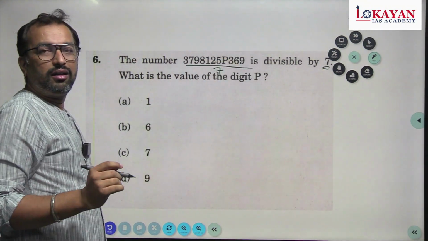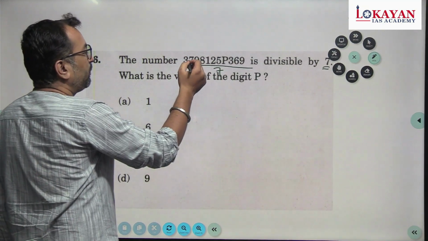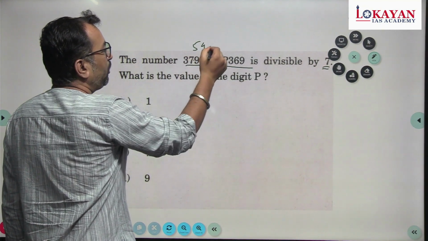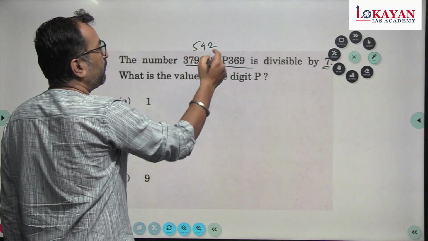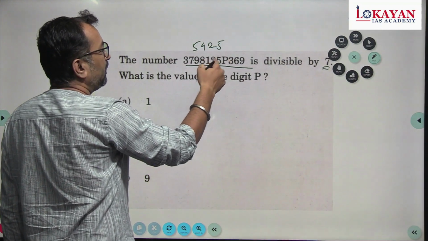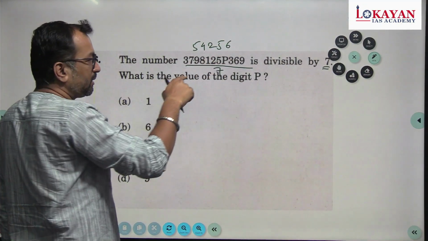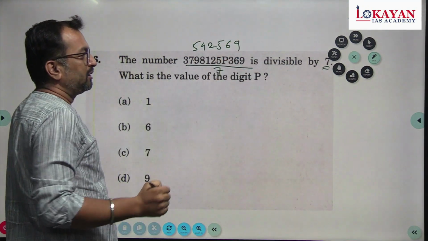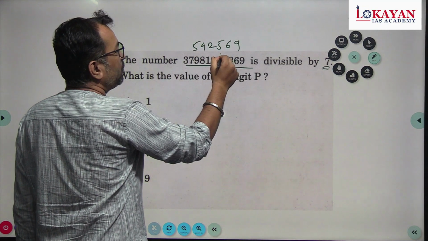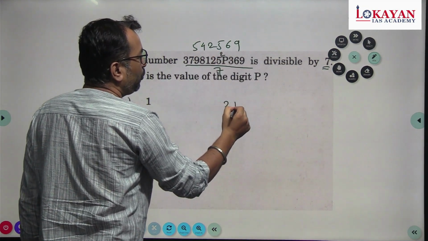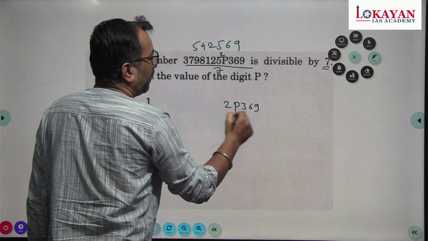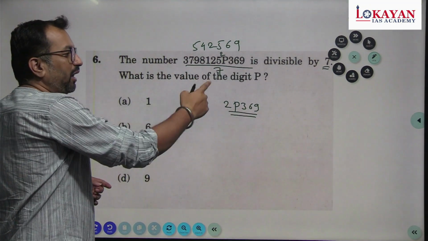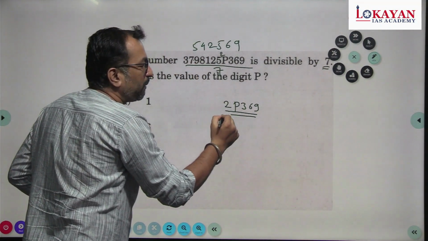Instead of that, just divide this number by 7 until that digit P. So if I am dividing it by 7, 7 5s are 35, 7 4s are 28, 7 2s are 14, 4 is the carry, 41, 7 5s are 35, 6 is the carry, 7 6s are 56, so 6 is the carry, 7 9s are 63. So see here the carry is 2. So the remaining number becomes 2P369. Now I do not need to divide this number every time. I just need to divide only this part.